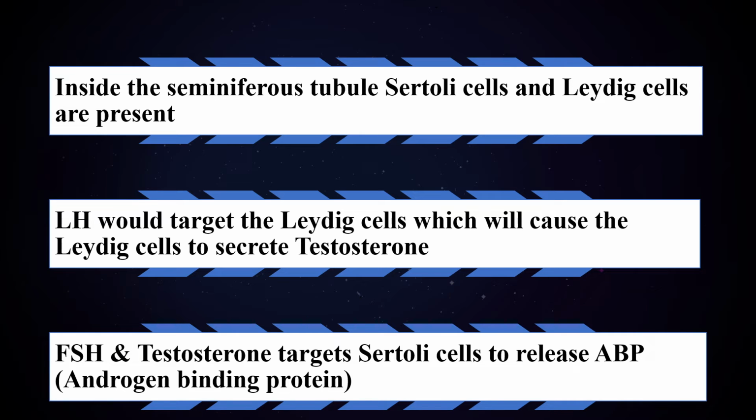Inside the interstitial spaces in the seminiferous tubule, Sertoli cells and Leydig cells are present. Sertoli and Leydig cells have their specific functions. Sertoli cells express functional receptors for FSH, whereas the Leydig cells express LH receptors. So LH targets the Leydig cells, which causes them to secrete testosterone. Then FSH and testosterone target Sertoli cells to release ABP, androgen binding protein.